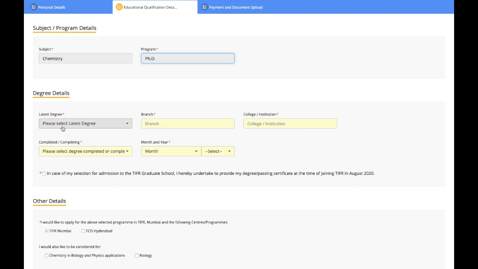So now you have to select the degree details, like the last degree which you have got, just select them, which branch you have done, just fill that. Okay, and the college and institution, all these are general details which you have to fill. And let me just fill it up and then I'll explain you.